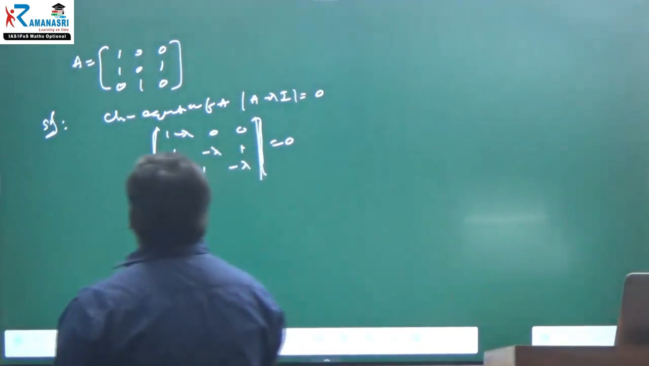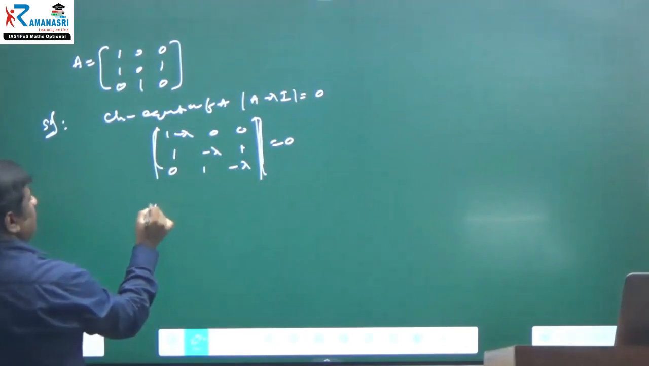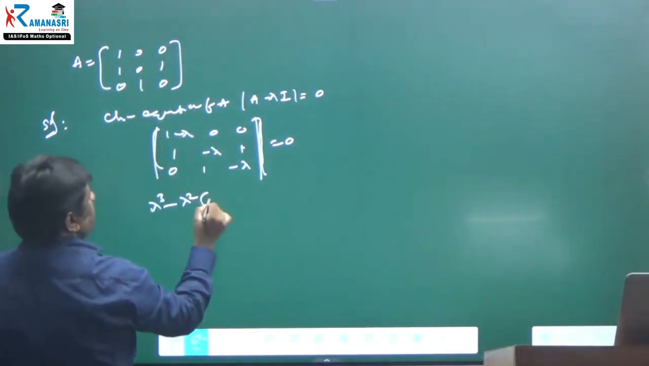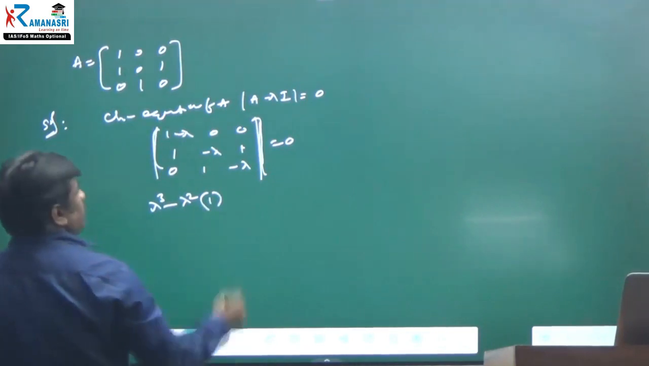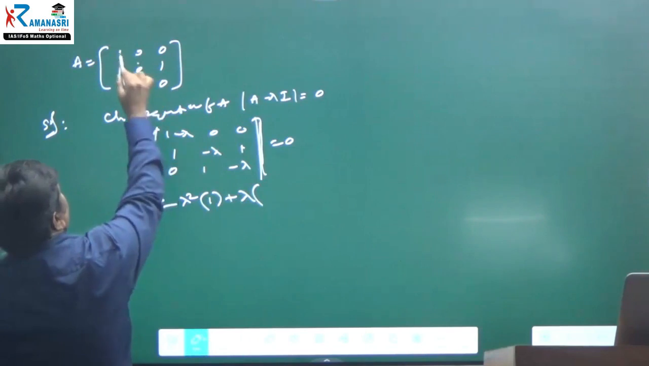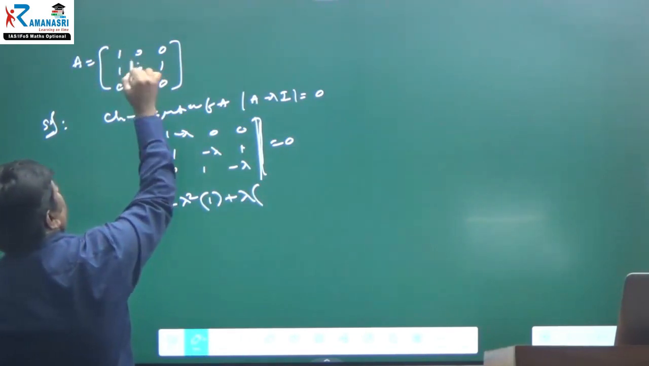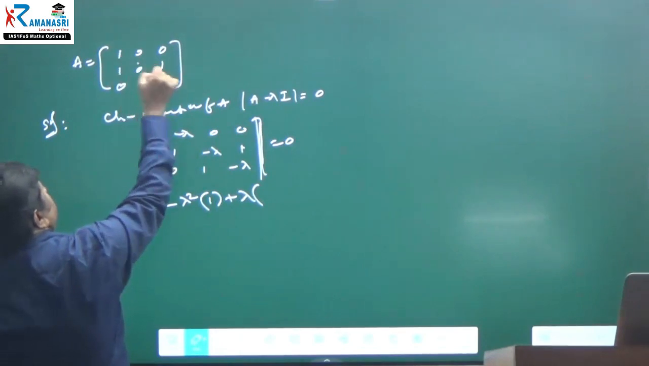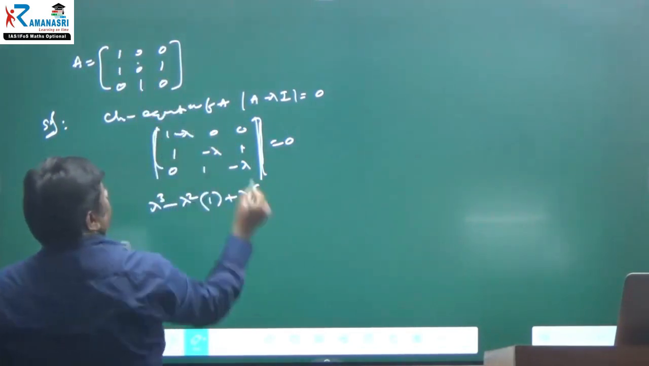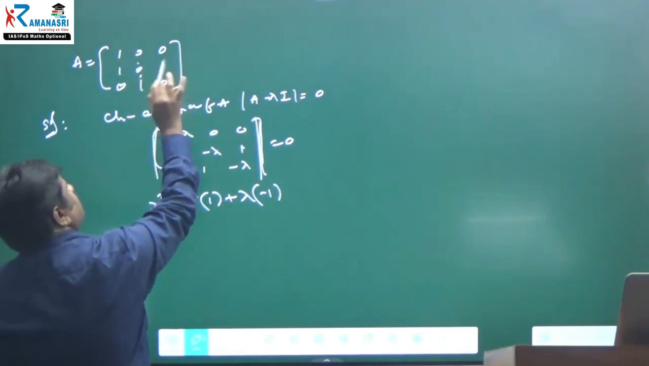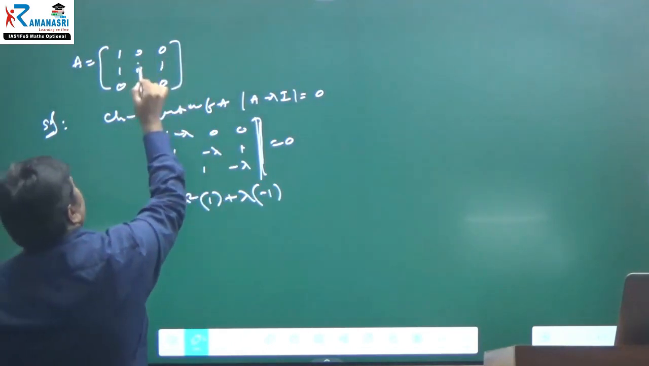Now, I told you the technique. First of all, what we need to do? Lambda cube, forget about here. Next, minus lambda square into the sum of the principal diagonal elements, 1 plus lambda into, you have to write the determinant of the cofactor of 1, the cofactor of 0 and the cofactor of 0. The cofactor of 0, no matter whatever it is, 0.